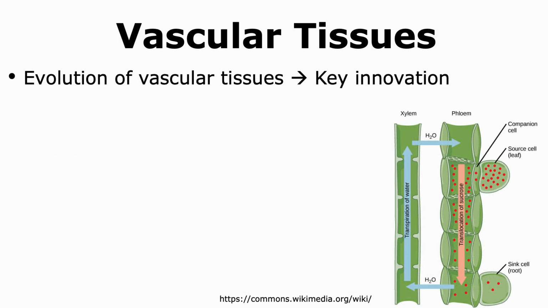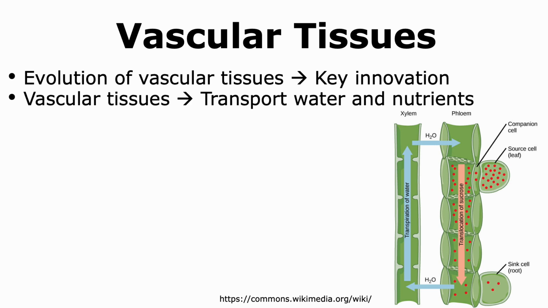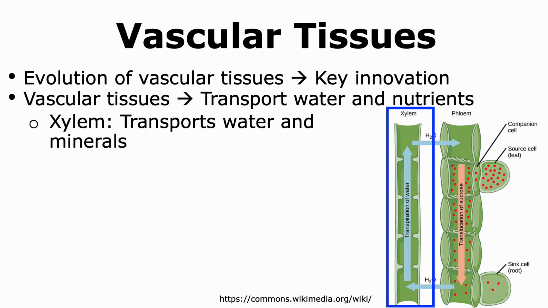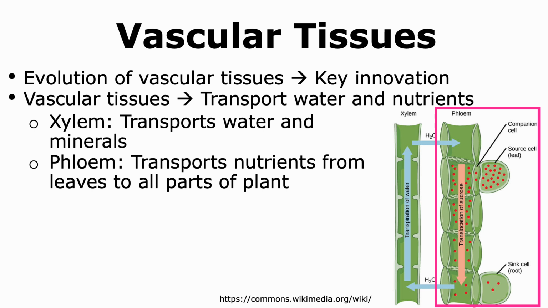As time passed, plants evolved vascular tissues, which is considered a key innovation. These vascular tissues allowed the transport of water and nutrients throughout the plant. Xylem is the vascular tissue that allows the transport of water and minerals, while phloem is the vascular tissue that allows the transport of nutrients from the leaves to different parts of the plant.